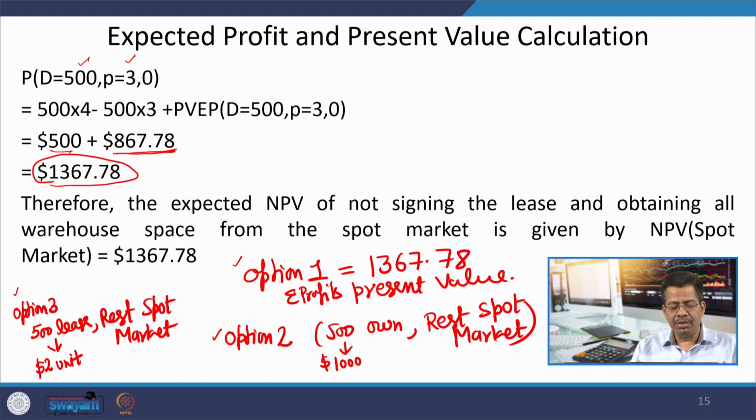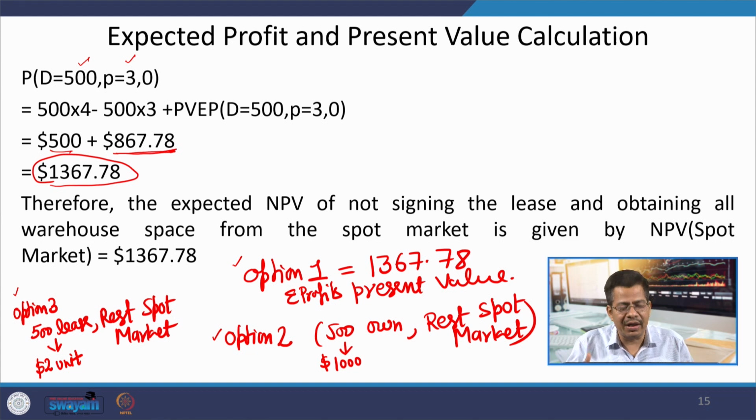We have explained the process of how we are going to calculate the expected profit with the net present value. I request all of you to do the same calculations for option 2 and option 3 also, and then you can compare which option is the best one, and accordingly you will take a decision. So, this is also a very interesting use case of our predictive analytics, that you are able to predict the expected profit, and accordingly you are going to take a decision about which option is the more profitable one for me. With this, we come to the end of this particular session. Thank you very much.